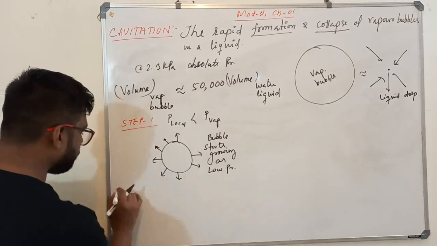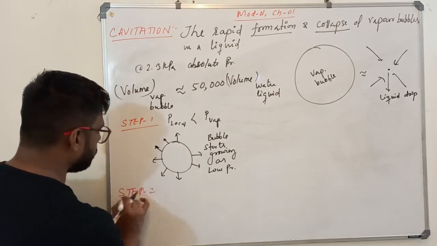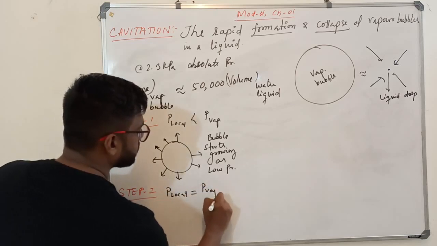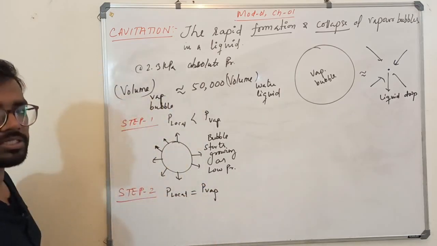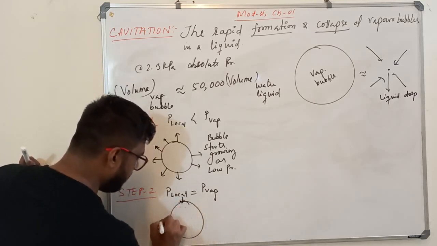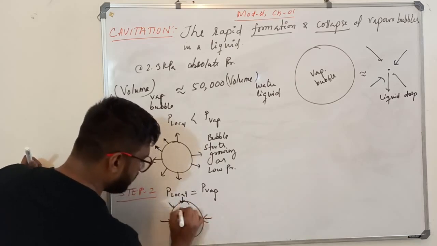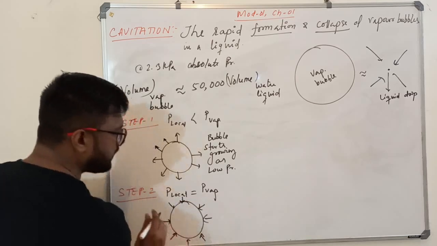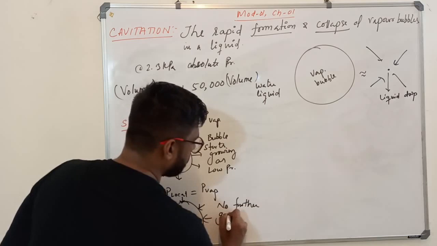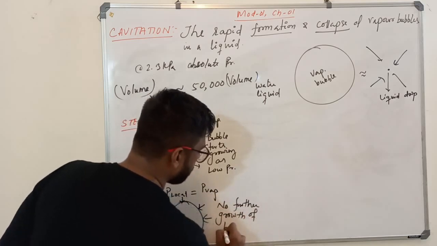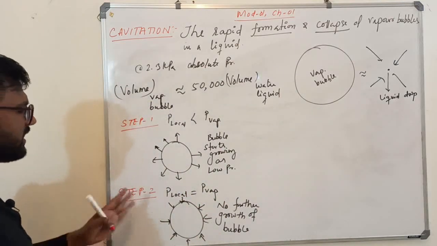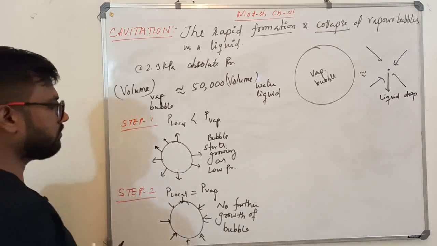Now step 2. What is step 2? When your P local becomes equal to P vapor pressure, what will happen, sir? When P local becomes equal to P vapor pressure, there is no further growth of the bubble. The bubble doesn't grow anymore. That means it stops here because P local equals P vapor. Again, it's a theoretical condition. I'll tell you when all these things are happening.